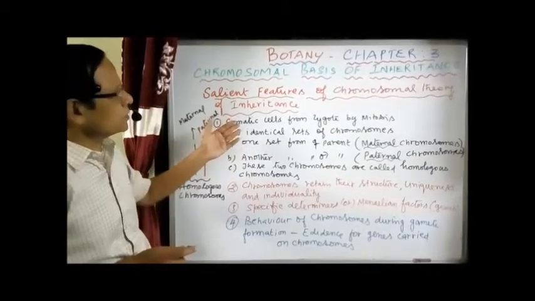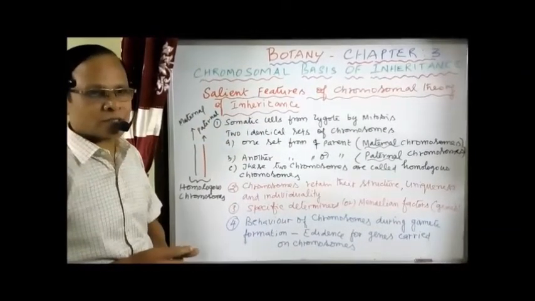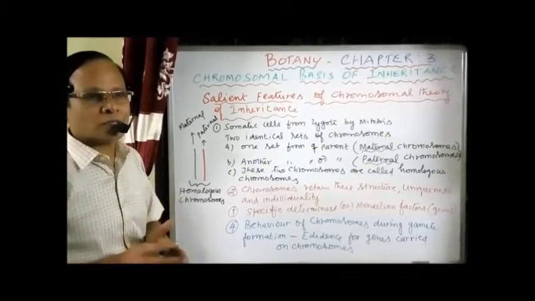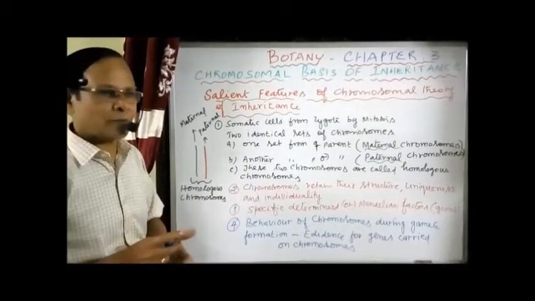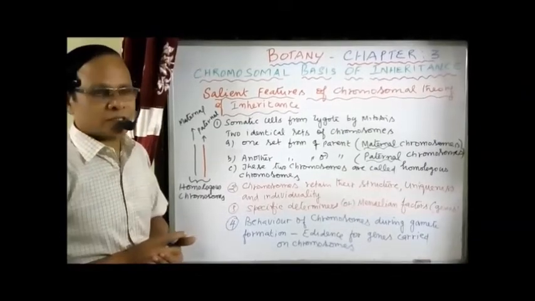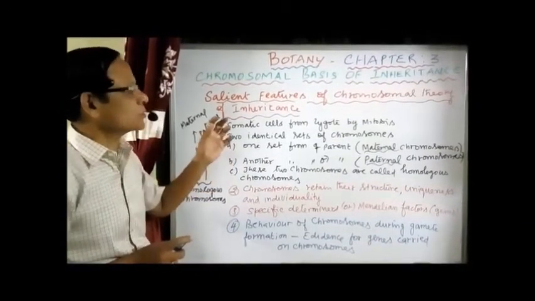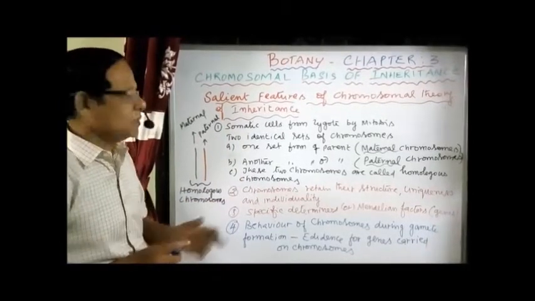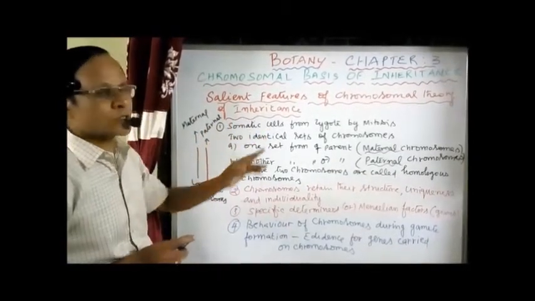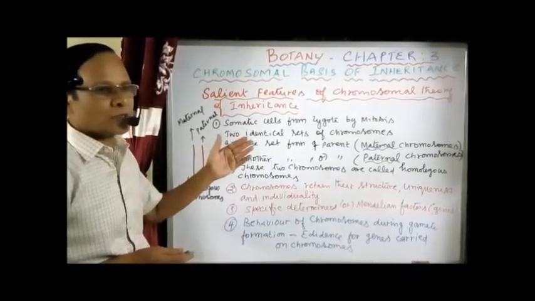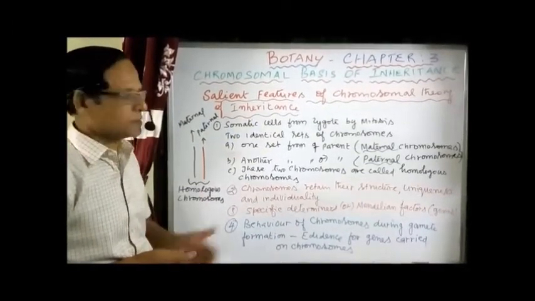Though the chromosomal basis of inheritance was developed by Sutton and Boveri, it was confirmed by T.H. Morgan, Thomas Hunt Morgan from America. In 1910, he was the man who gave the proof for the chromosomal basis of inheritance. So, the chromosomal basis of inheritance was developed by Sutton and Boveri and proved by T.H. Morgan in Drosophila. Let's see the evidence.